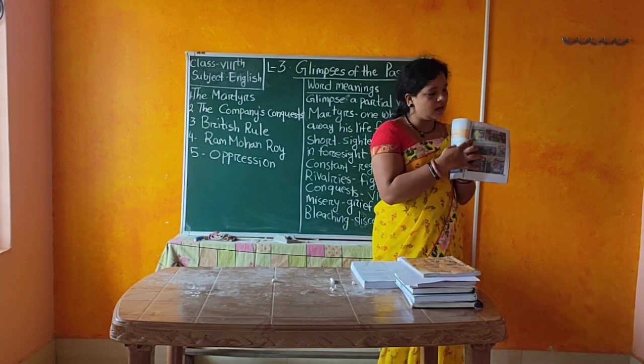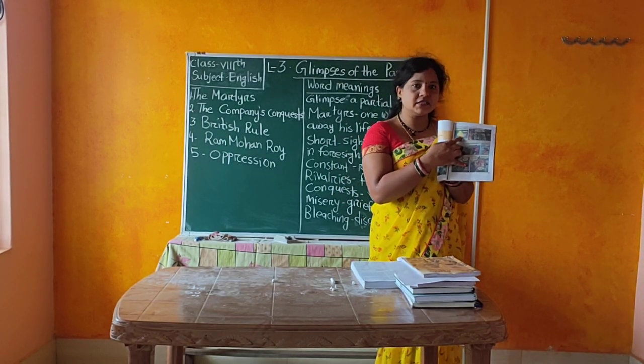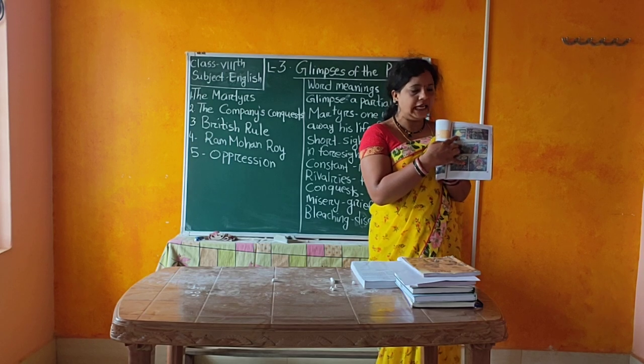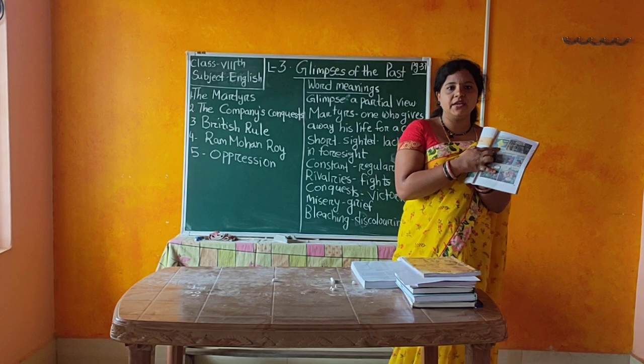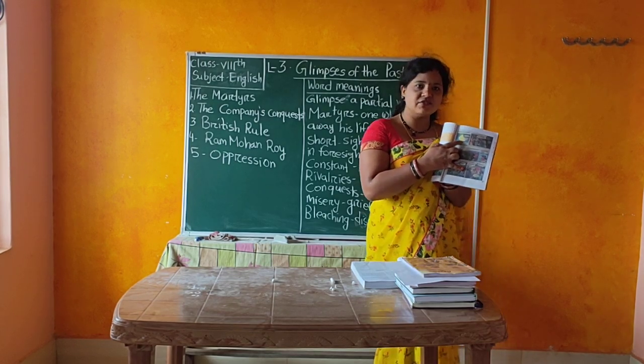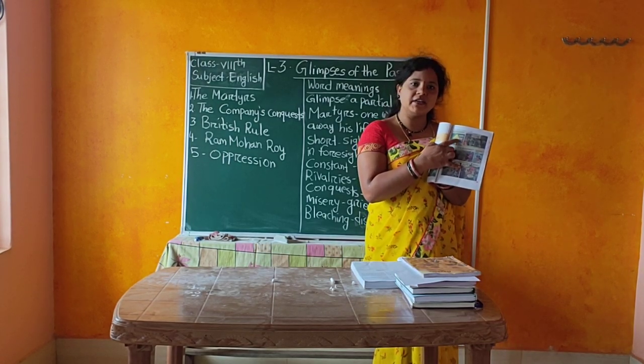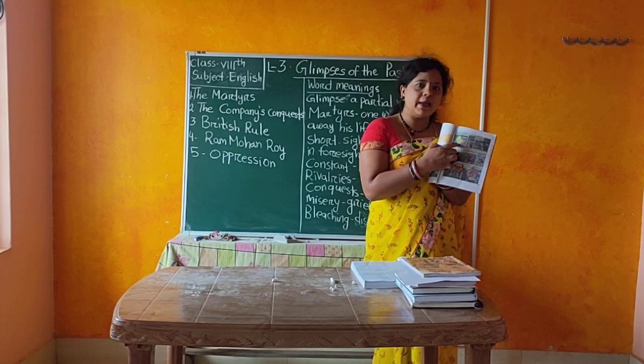Here given, see in the map, the yellow color is our Indian country, and the pink color is the British territory. Okay, so in the 18th century, a small part of our country was captured by British rule.